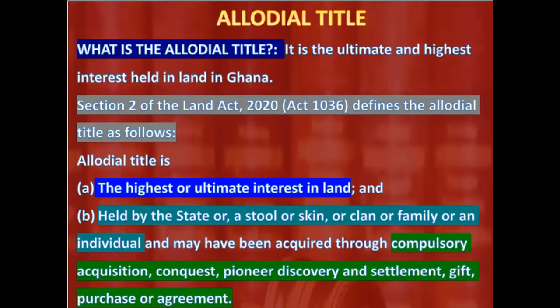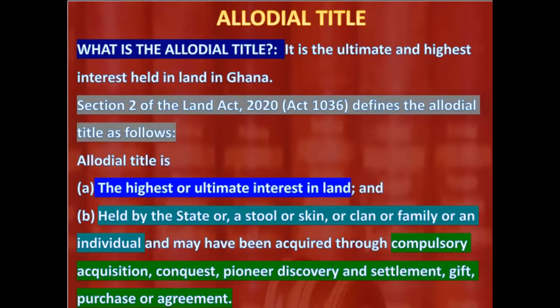The state can hold the allodial title. A stool can hold the allodial title. A skin can hold the allodial title. A clan can hold the allodial title. A family can hold the allodial title. An individual can hold the allodial title.